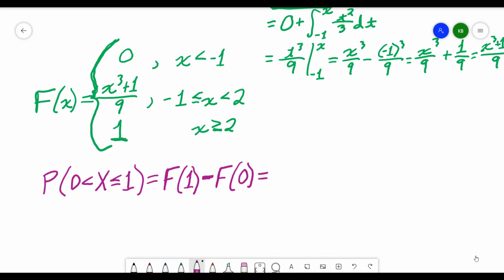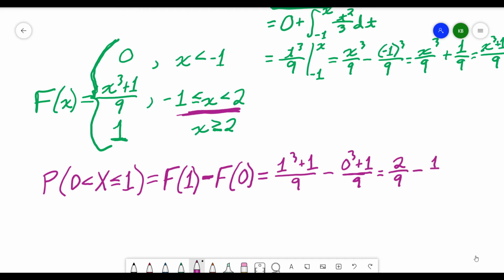When I plug in my values, I can use my piecewise function here, and both 1 and 0 fall into this middle piece. So I'll have 1 cubed plus 1 over 9 minus 0 cubed plus 1 over 9. Simplifying, I get 1 cubed plus 1 is 2 over 9 minus 0 cubed plus 1 is 1 over 9.